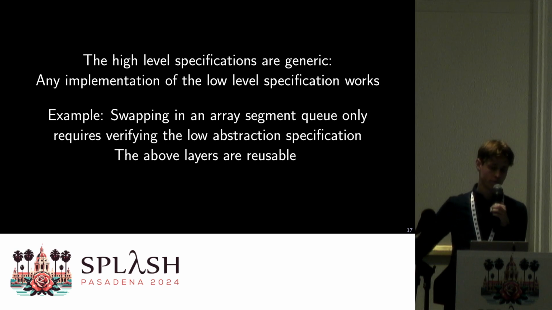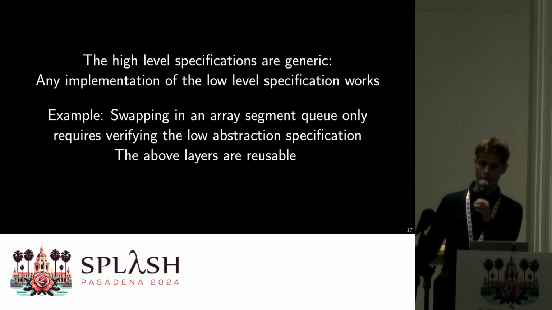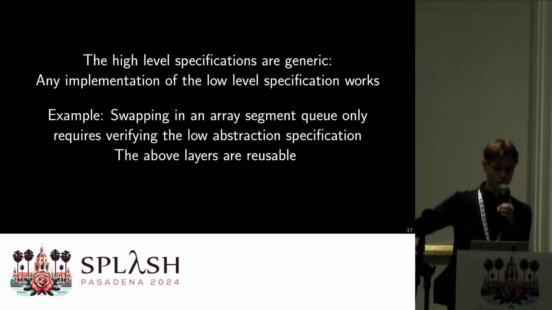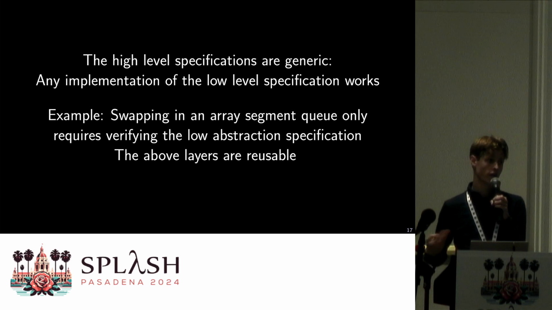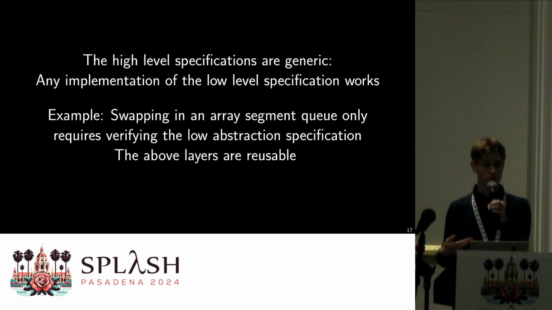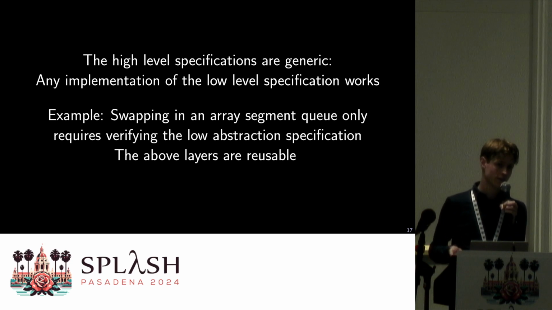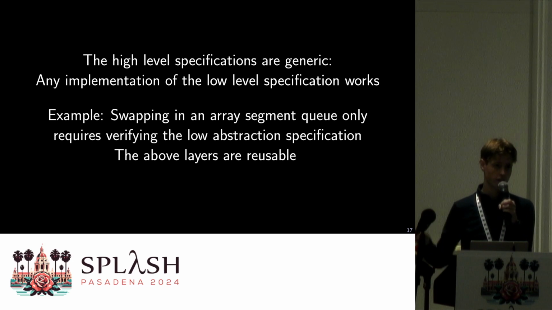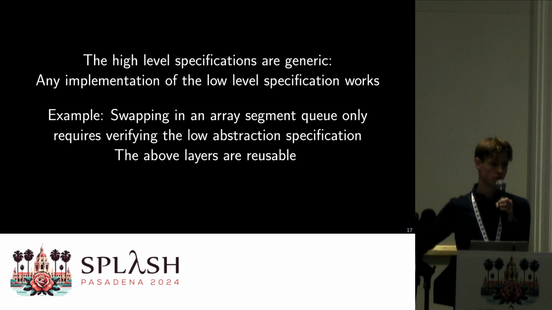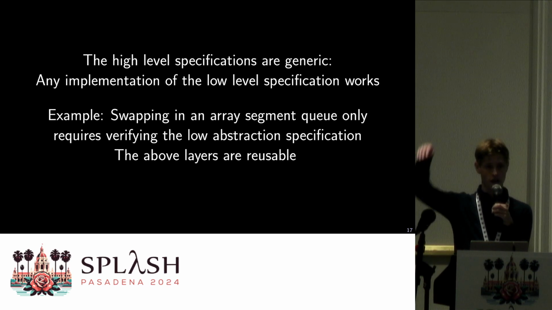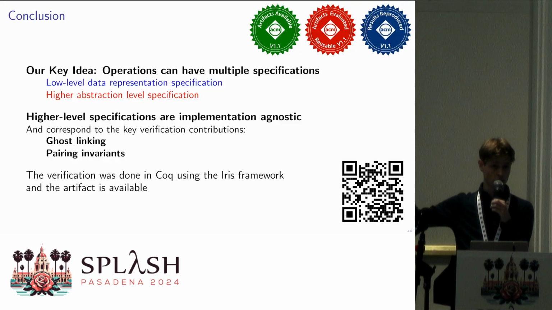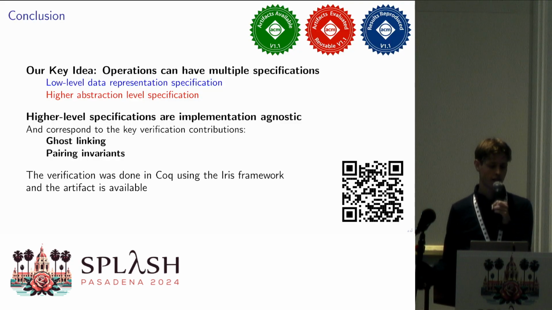For example, we have another example in the paper where we don't use singly linked lists, but we instead use some form of array segments. And the only thing we had to do to move from the singly linked lists to this version of queues is just re-verify the low-level specification of queues, and then everything from ghost linking all the way to session channels could be reused. So briefly, in conclusion, our main key idea is to actually have 2 specifications.